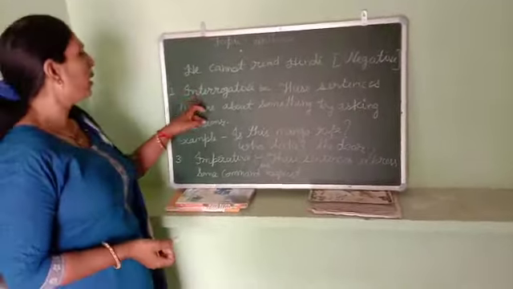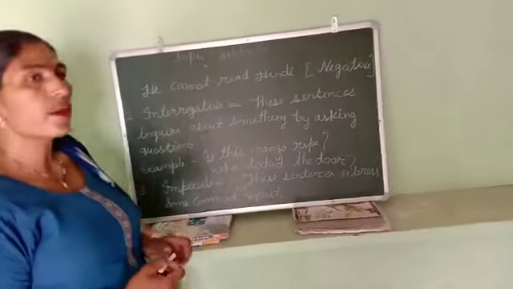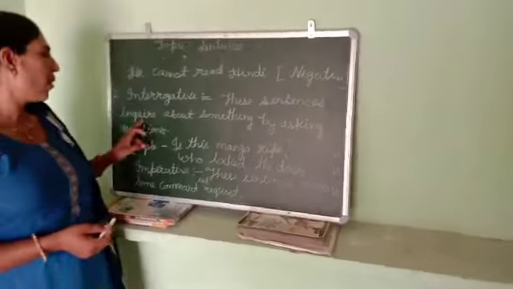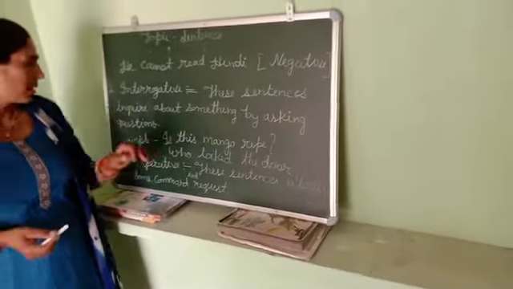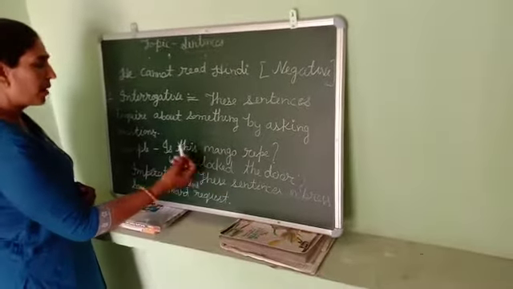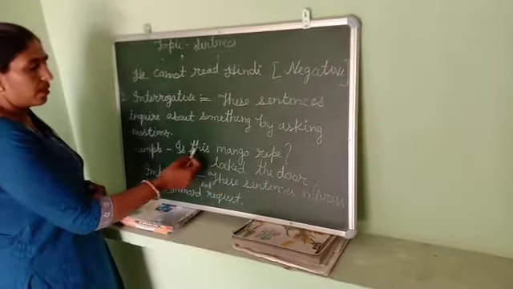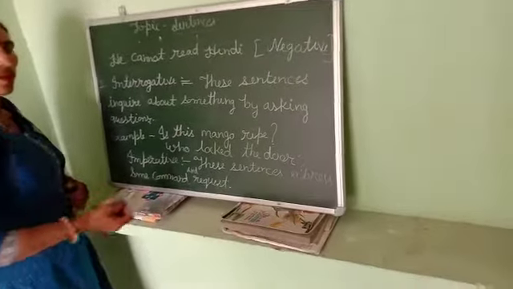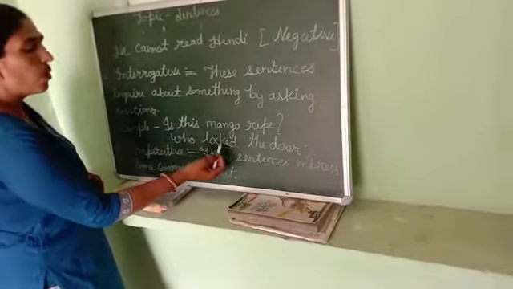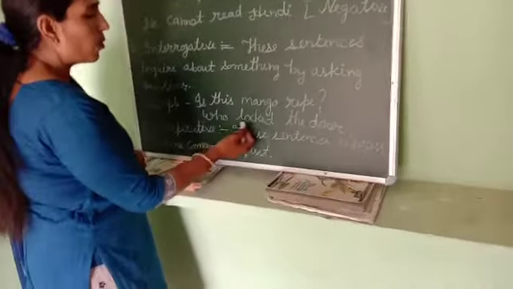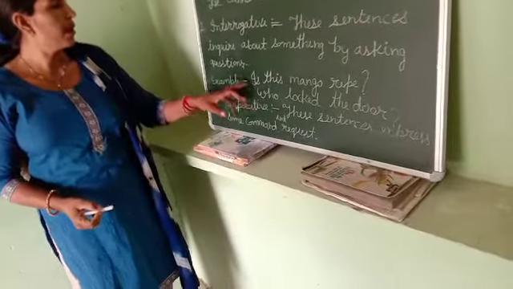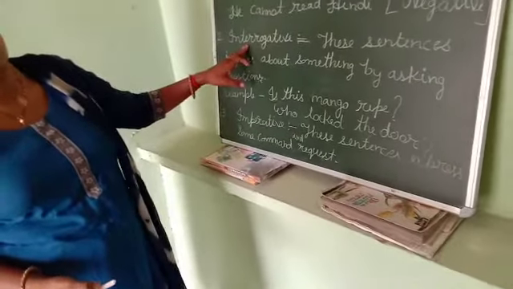Second is the interrogative sentence. What is an interrogative sentence, children? This sentence inquires about something by asking questions. Is this mango ripe? You can give the answer yes or no. Who locked the door? It is an example of an interrogative sentence.